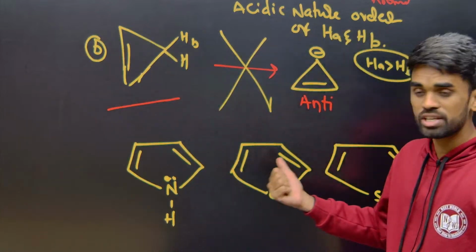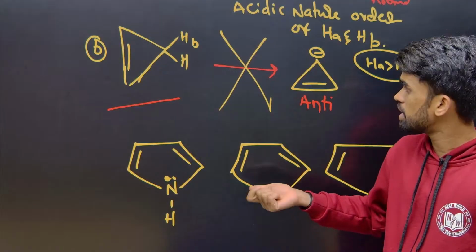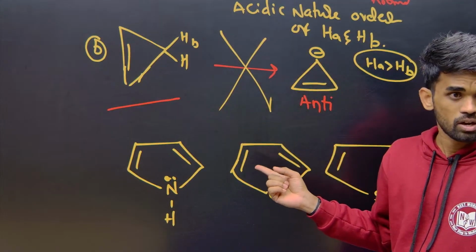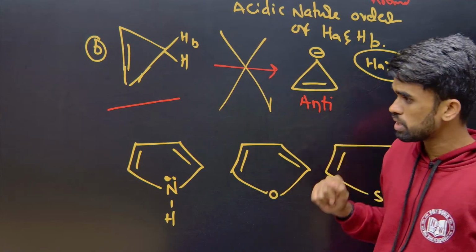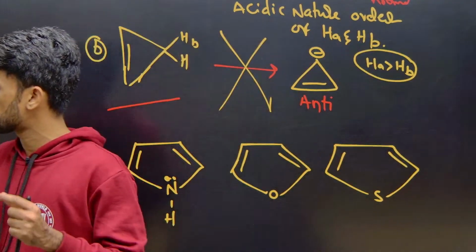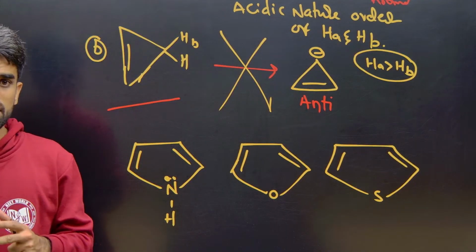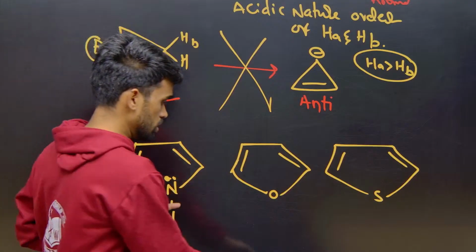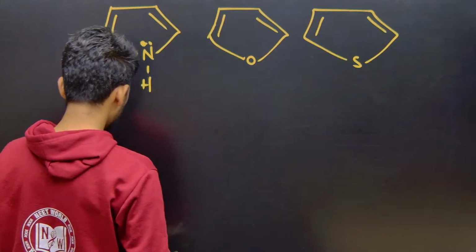Is there any benzene ring? No. So all these things are considered non-benzenoid aromatic compounds. Benzenoid means generally they should contain at least one benzene ring in that compound. Right. Next, 6-membered rings we have.